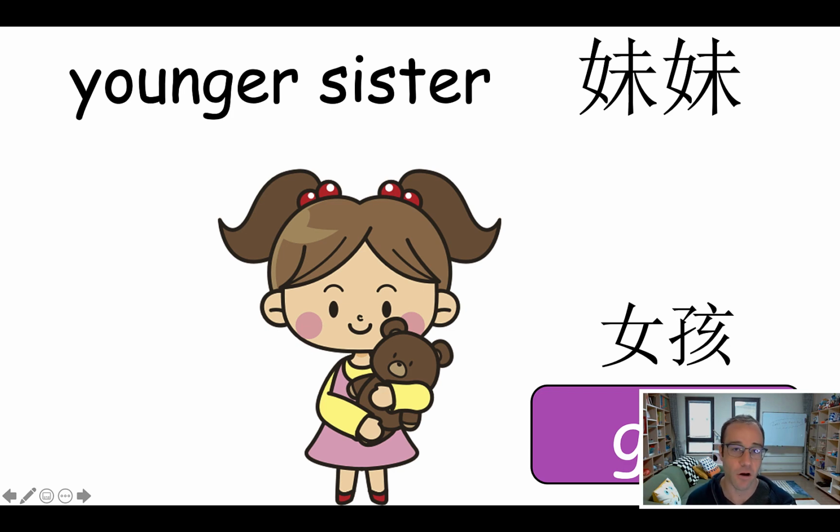Some of them might already know it, and hearing this in a sentence more and more and more, even before you actually teach it, it can be beneficial for their learning, okay? So even though I haven't taught that part of the lesson yet, I might be saying it because it's natural to say that. Like, younger sister, she is a girl. Good. She is a very cute girl. You can say other English in class, you know, as long as you're saying it slowly and clearly and you think it's not confusing for them, you can do it, okay?